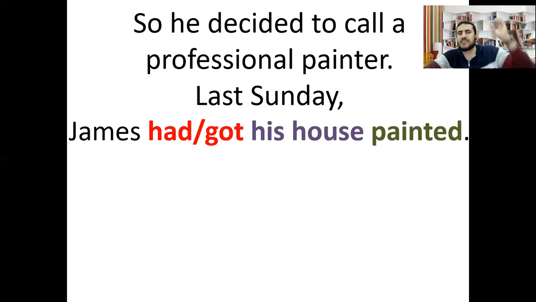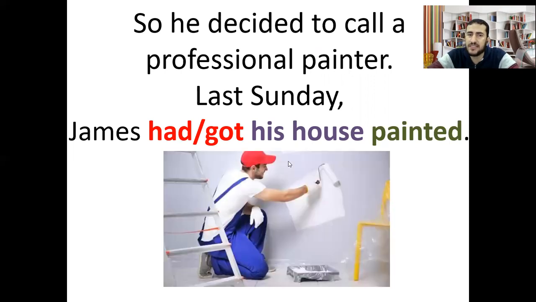We can use the verb get also instead of have with causative. James had or got his house painted. Look at the three parts of this causative sentence. Have in the past simple, because the sentence is in the past simple. Have or get in the past simple became had or got. Then the object, his house. Then the past participle of the verb, painted. So James had got his house painted.